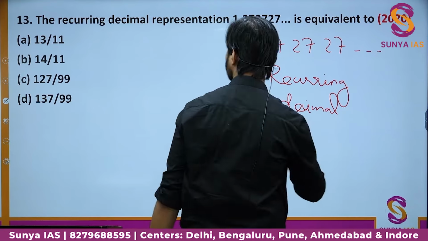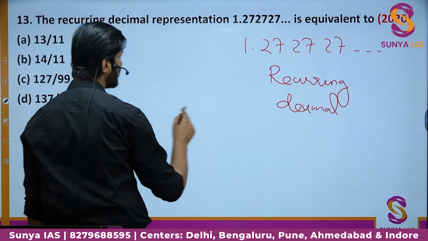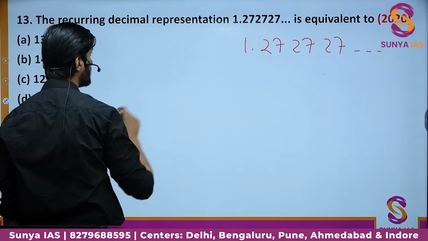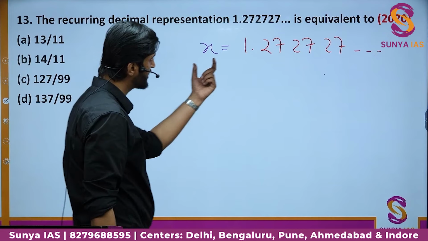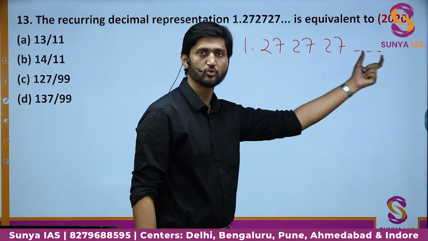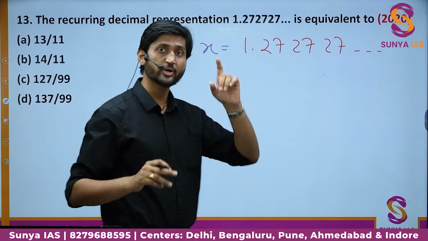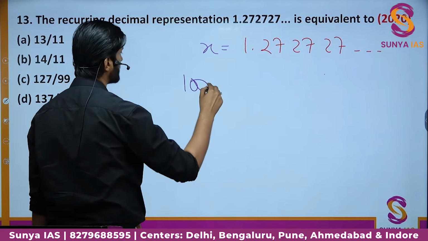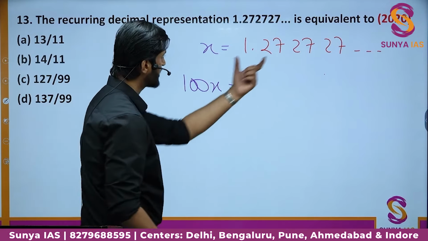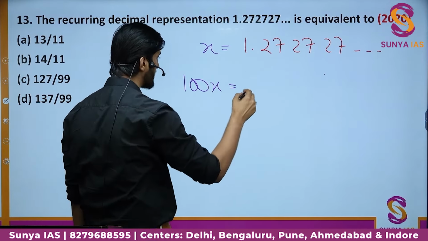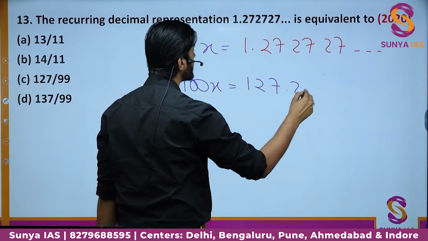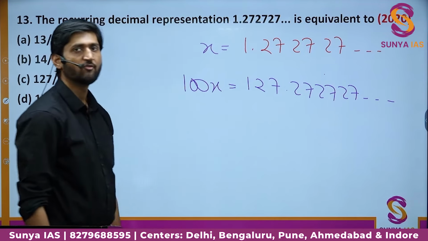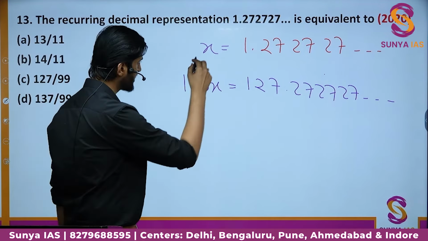So what can we do? Let me just show you guys. So we can assume this particular number to be equal to x. This number will be like this. X is equal to 1.27272727. Now what we can do, just look at the trick I am following. I am multiplying this number with 100. The number becomes 100x. And if we multiply this part by 100, 27 will come out. So we get 127.272727 till infinity, right?